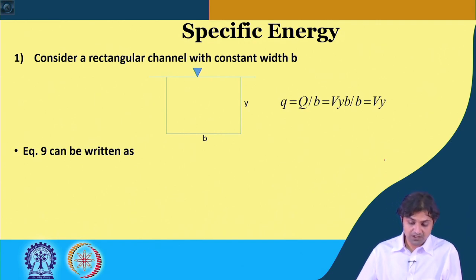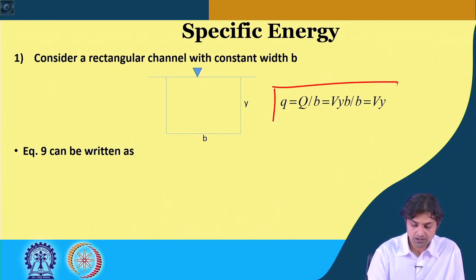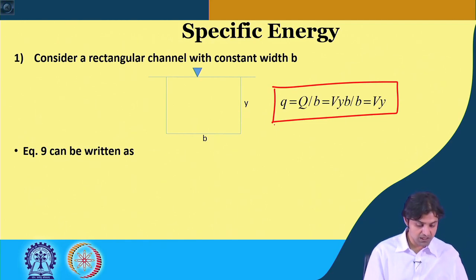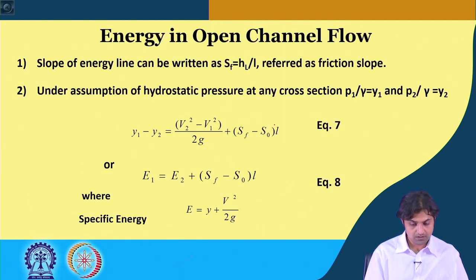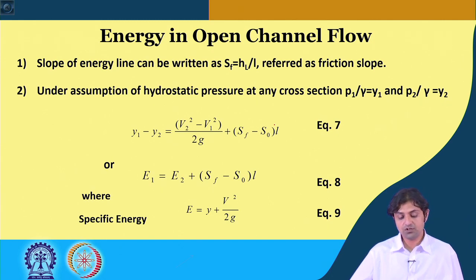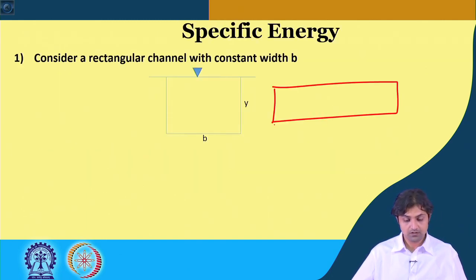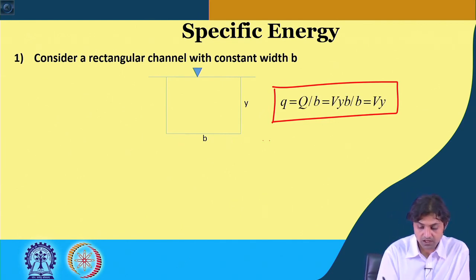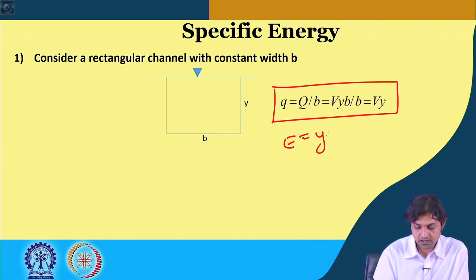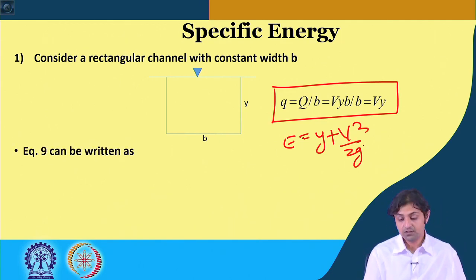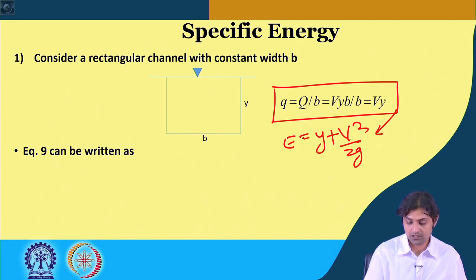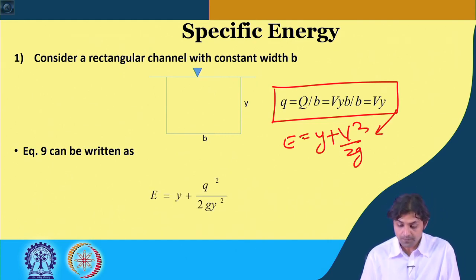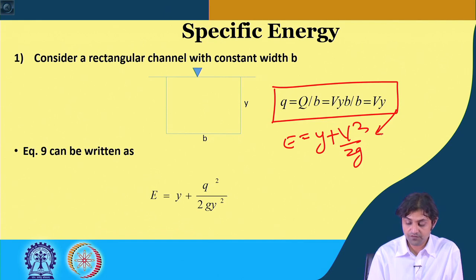Now, using equation 9, what was equation 9? Equation 9 was E is equal to y plus V square by 2g, and if we use this, y will remain y, and instead of V we write small q by y.